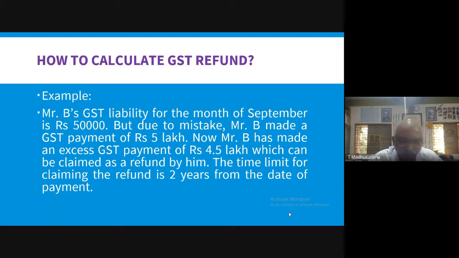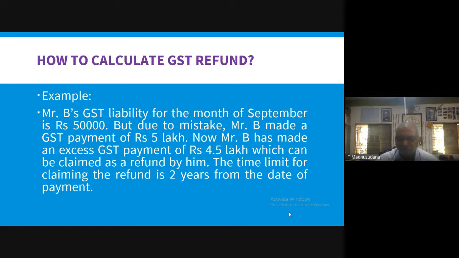We can claim a refund by him to the extent of 4.5 lakhs because he has paid excess to the extent of 4.5 lakhs. Originally, he has to pay only 50,000 rupees tax, but instead of 50,000, he has paid 5 lakhs rupees as a tax. Therefore, he is eligible to claim a refund to the extent of 4.5 lakhs.